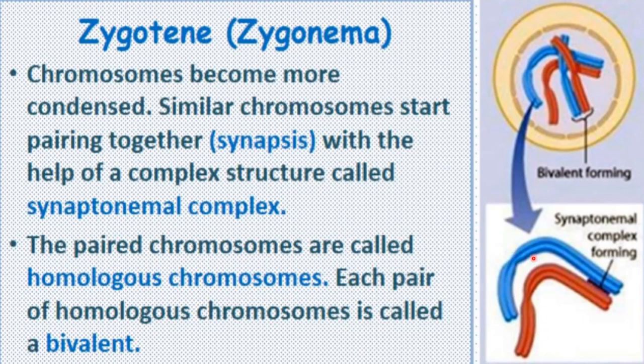Like these homologous chromosomes are paired here, another pair of homologous chromosomes will be there. So each pair will be called a bivalent. Like this is one bivalent, and this one will form another bivalent. So these are the bivalents which are formed during the zygotene stage.